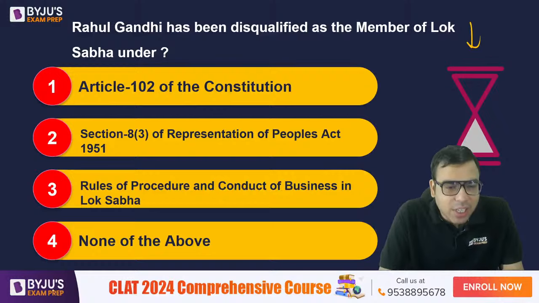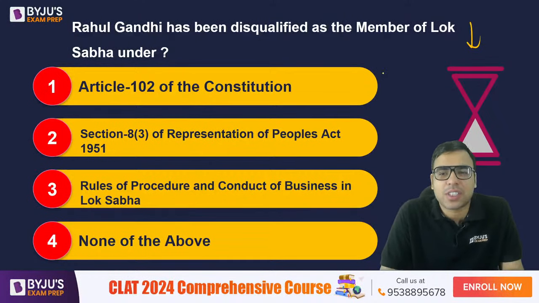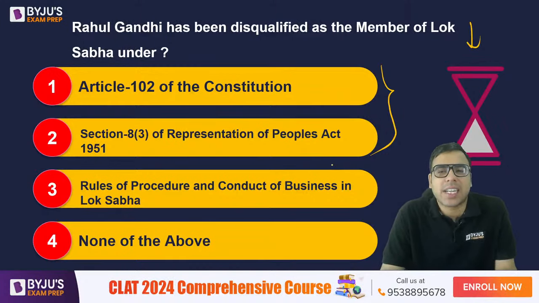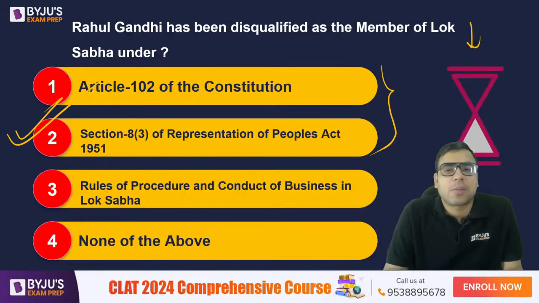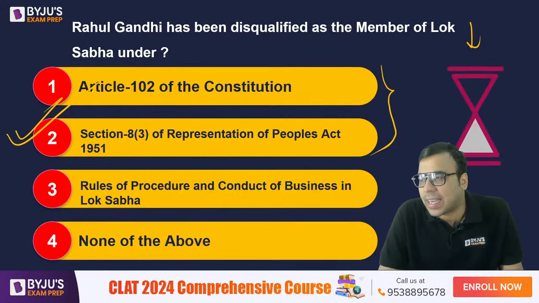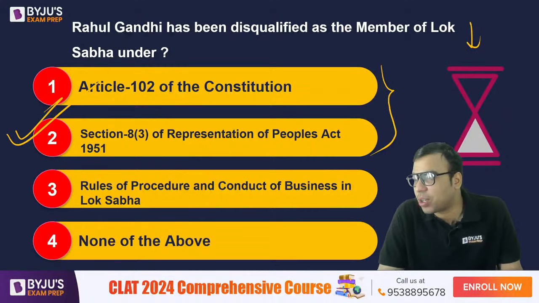If you search it, actually both are responsible. It is written like this: Article 102 read with Section 8 Clause 3 of the Representation of People's Act. But the main answer would be option B, or 2, is the right answer to this question. Yes, Amolya Raj, Arya, Raj Nandini, you are all right.